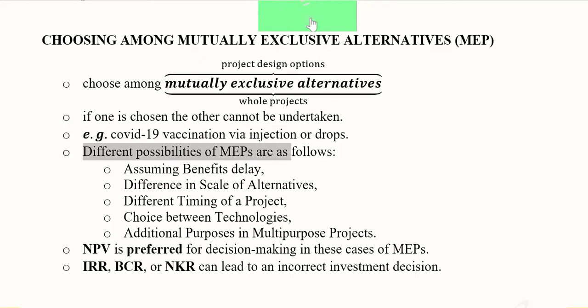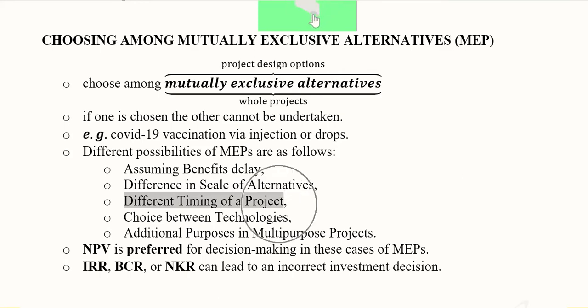So different possibilities can be there. For example, we can delay the benefits, or we can analyze the delay in the benefits. So the same project is being undertaken, but with different timings of the benefits, with a little delay or more delay or no delay. So it will give rise to some MEPs. Then we can change the scale of alternatives, larger scale, smaller scale. This can be another study that we can do.